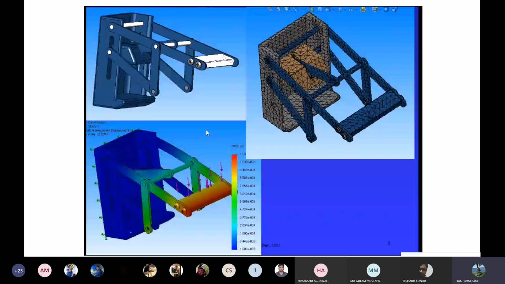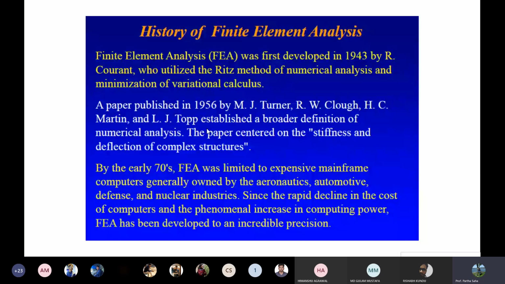I think I have already mentioned that this was done almost 70 years back. You can read these slides if you're interested in the evolution of finite element. Initially it used some Rayleigh-Ritz method of numerical analysis. The very first paper came in 1956, by Turner and Clough.